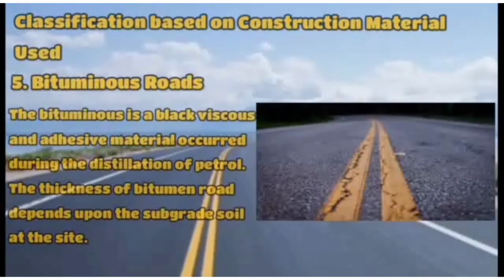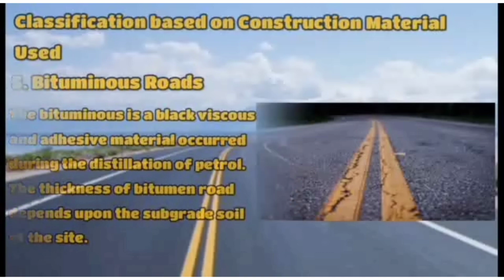Next is bituminous roads. Bitumen is a black, viscous and adhesive material obtained during the distillation of petrol. Bituminous roads are primarily used all over the world, as they are very easy to lay and provide a smooth and good surface finish. The thickness of a bitumen road depends on the subgrade soil at the site.